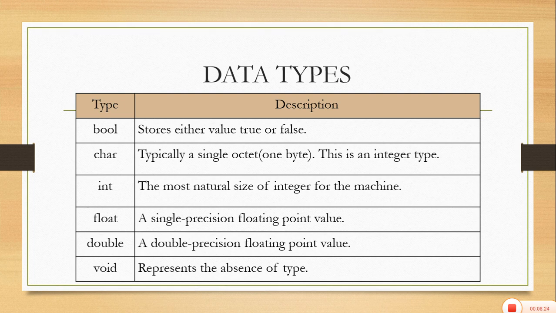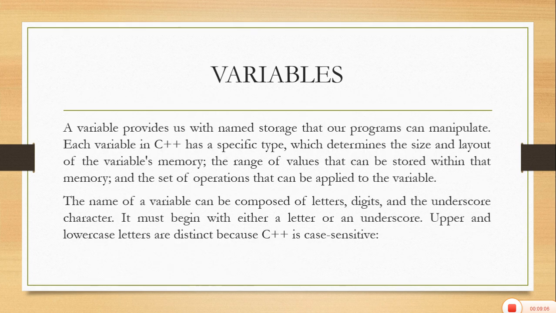Char is used for character type data. Int is the most used data type, that is for integers. And float is for fractional values. Any variable that has a fractional value, we usually use float. Double also includes fractional values, but its memory size is greater than float. And void, if there is absence of data type, then we can use void.